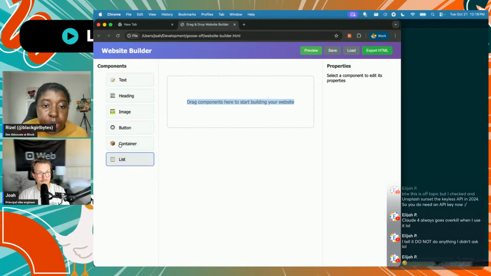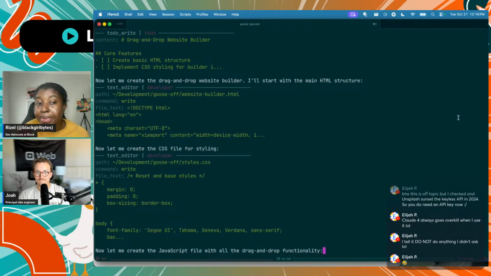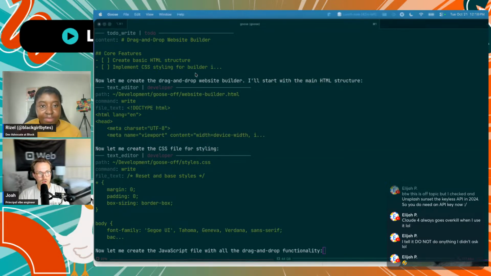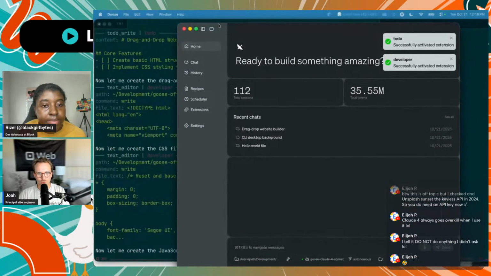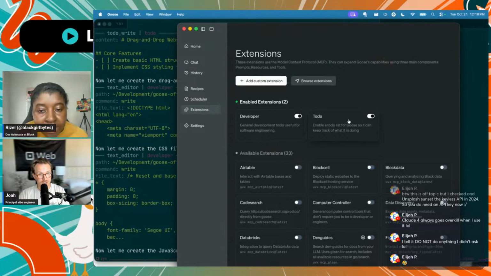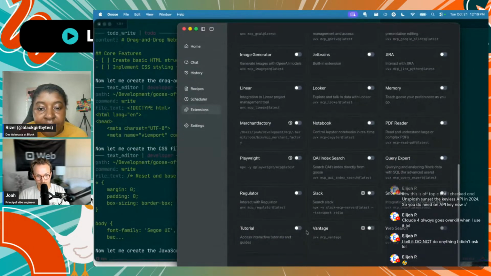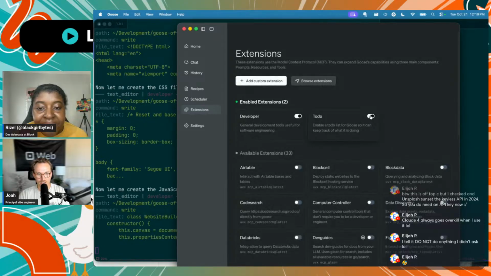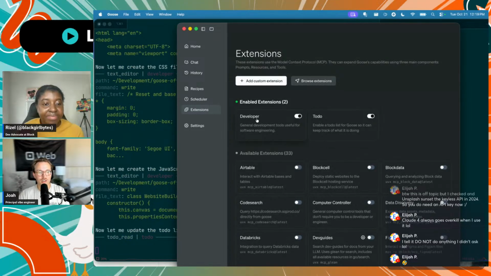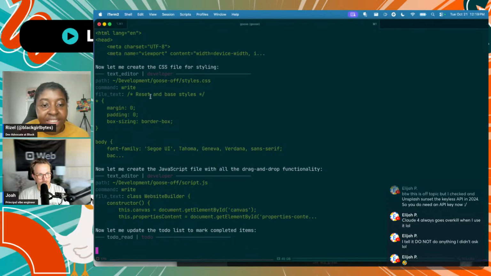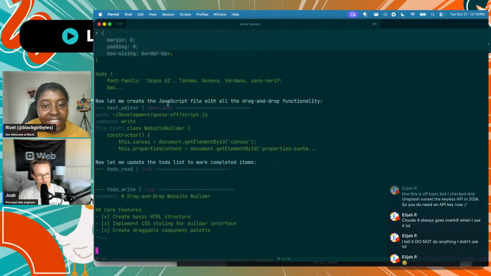For folks that might be curious about the to-do extension, how do people enable that, or does it already come enabled? I enabled it through the Goose UI actually. I don't remember enabling it on my own, but I was going through and making sure I didn't have anything enabled that I didn't want. So it's listed up here in my enabled extensions, but it's also down here. I have lots of extensions available. I can toggle it on and off if I don't want that behavior. There's also a developer extension that allows me to write code using Goose.